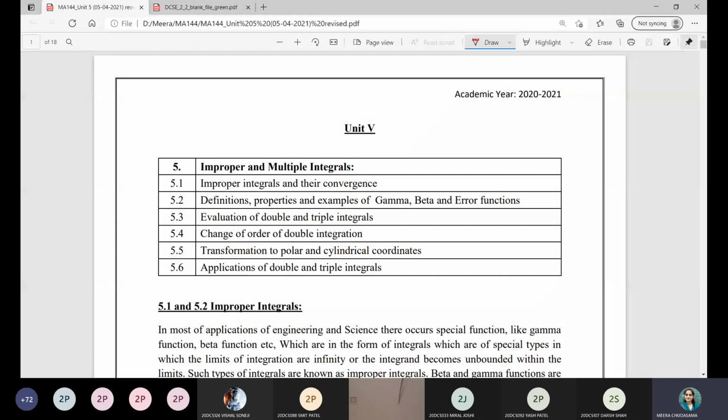I have given one example as homework, which is 27b. I hope that you have done it. Please raise your hand, how many of you have done it.